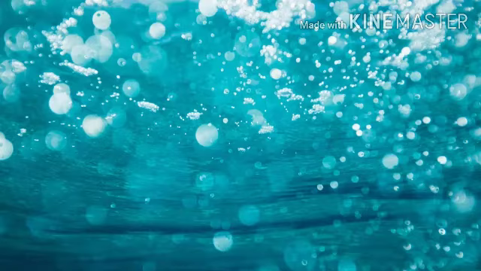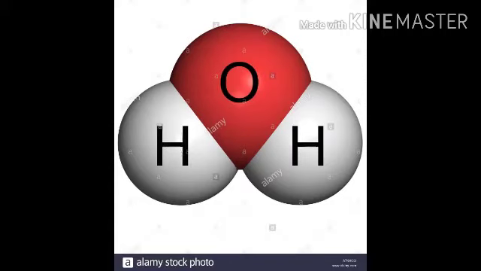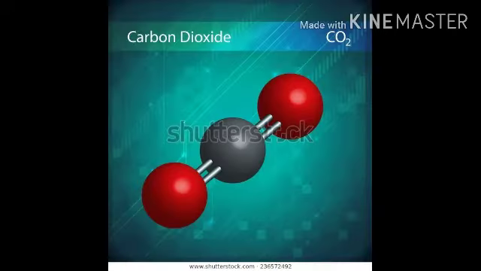Now, let us understand what are compounds and mixtures. Compounds are pure substances which are formed when two or more elements join chemically in a fixed ratio. Example: water. In water, two atoms of hydrogen combine with one atom of oxygen. Another example: carbon dioxide. Two atoms of oxygen combine with one atom of carbon.